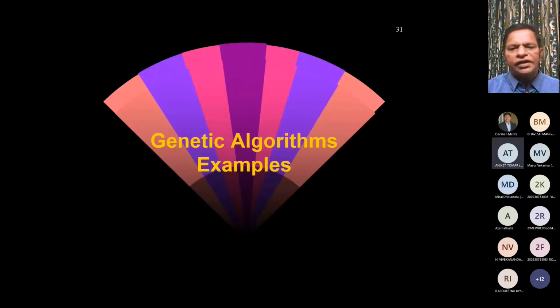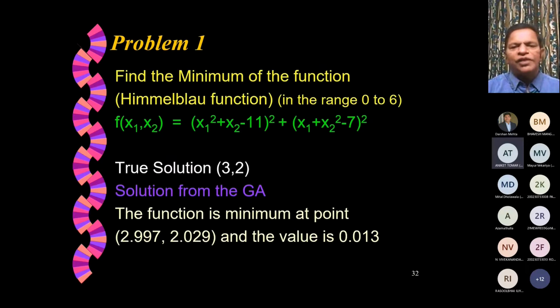Now let me illustrate that with very simple classroom kind of examples. This is a very popular mathematical problem. It is called the Himmelblau function. And in this function we are asked to find the minimum of the function, not the maximum, but the minimum. It is a function of 2 variables, x1 and x2. As you can see, it is a quadratic nonlinear equation.